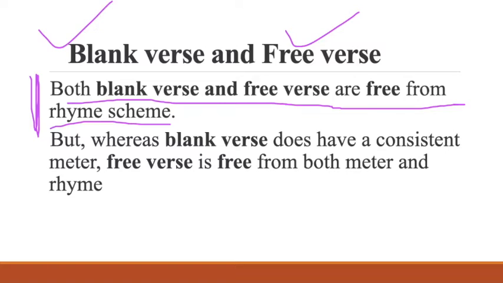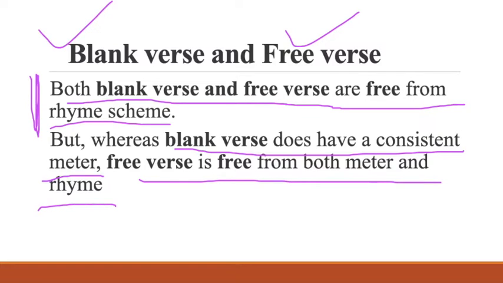So maybe verse which is blank as far as the rhyme is concerned, verse which is free of rhyme, is blank verse or free verse. But where lies the difference? Blank verse does have a consistent meter. There is a meter in blank verse, but free verse is free from both meter and rhyme. There is no meter, no rhyme in free verse.